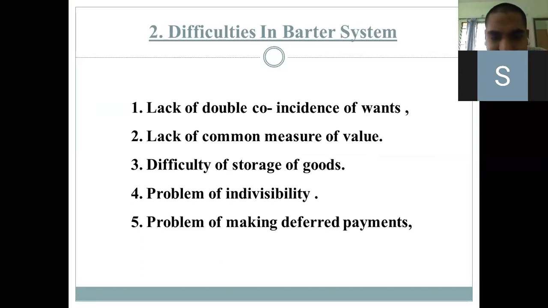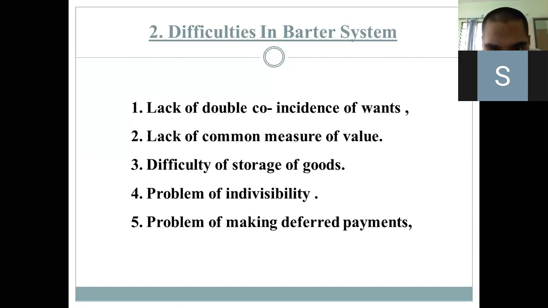If one person wants rice and the other person wants cloth, sometimes these wants did not match with the people who were sharing the goods. The person who was demanding cloth did not want rice, or the person who wished to give rice did not want cloth. That way, lack of coincidence of wants used to happen.